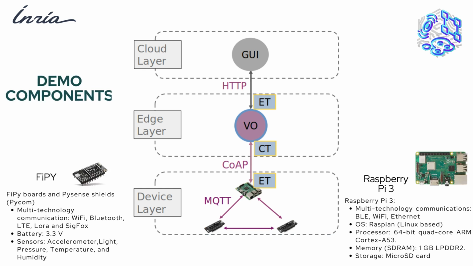The FiPy boards communicate over Wi-Fi. They send and receive data to and from the wireless sensor network gateway using MQTT. A Raspberry Pi 3B has been used as the wireless sensor network gateway. It runs a WAD runtime to communicate via CoAP with its virtual object. The VO represents the wireless sensor network gateway deployed in the edge layer. The VO communicates with the graphical user interface using HTTP.